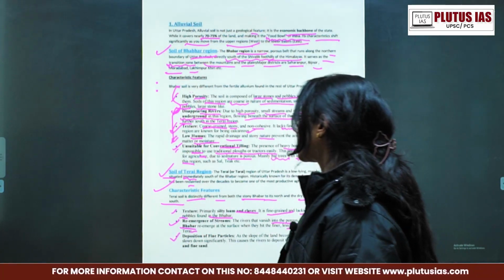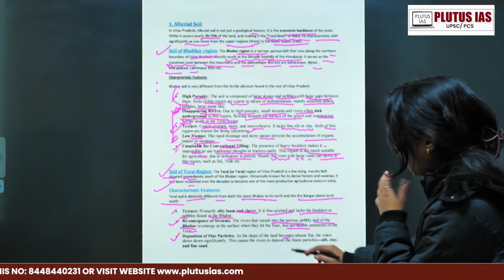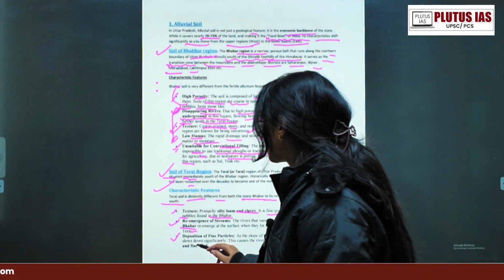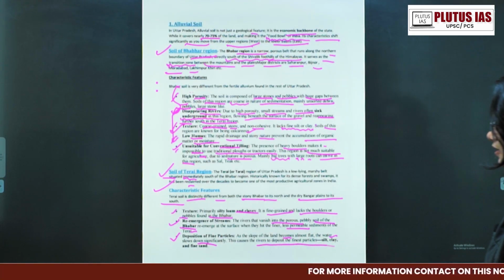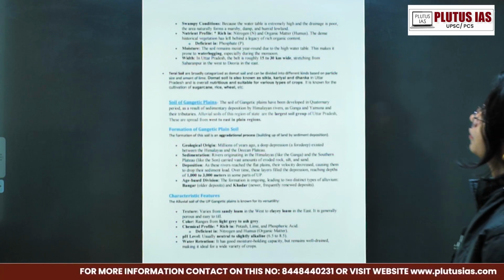Then the third one is deposition of fine particles as the slope of the land becomes almost flat. Okay, the water slows down significantly. This causes the rivers to deposit fine particles, that is silt, clay, and fine sand. Okay.